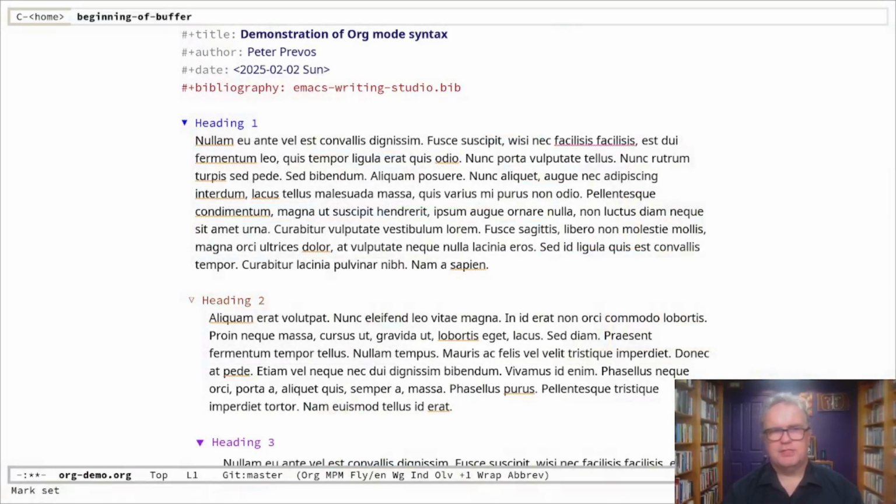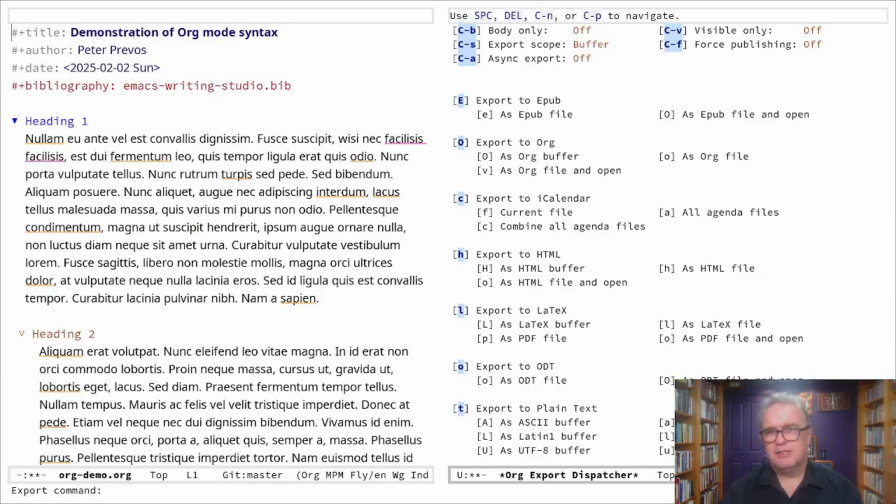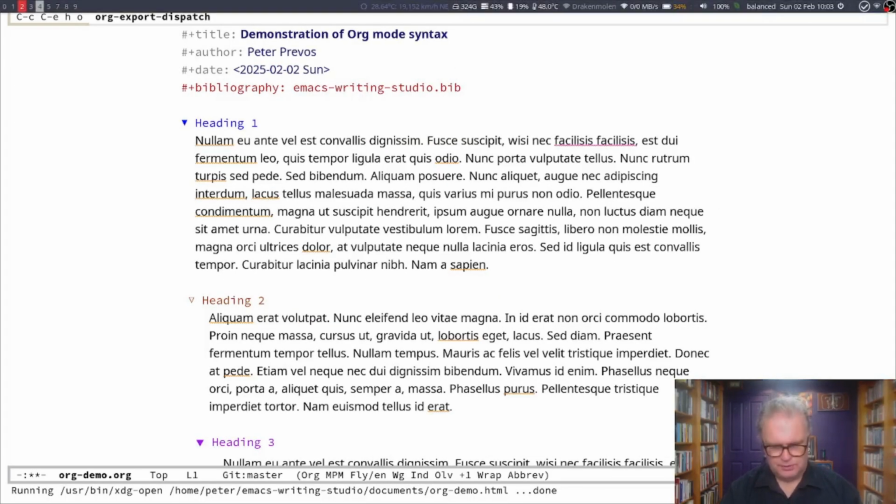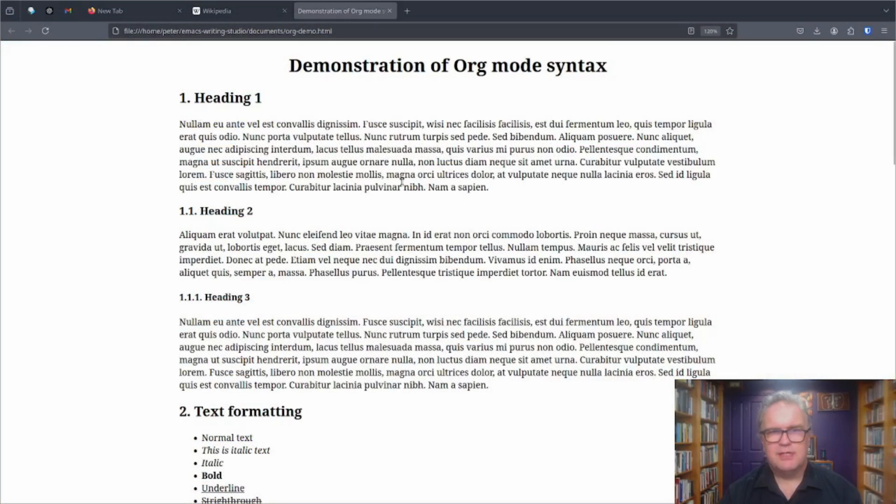The last thing I'd like to show you is how you can export this file. Let's say you've just written this as an article, and then how to export that to an HTML file or a PDF file or even a Word document if you choose. Now Ctrl-C, Ctrl-E opens the Emacs export dispatch, and you see there's a whole bunch of options here for all these different formats. Now H is for HTML, and then if I type the O, it will export this org mode file to HTML. It will manage all the bibliography, the images, etc., and opens it in our default browser. So O, there we go, and go to the browser, and here is the HTML file.